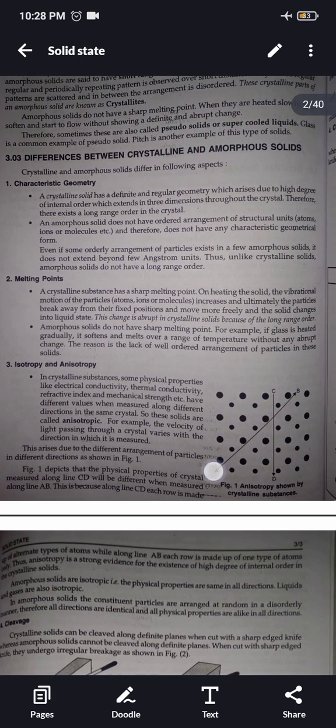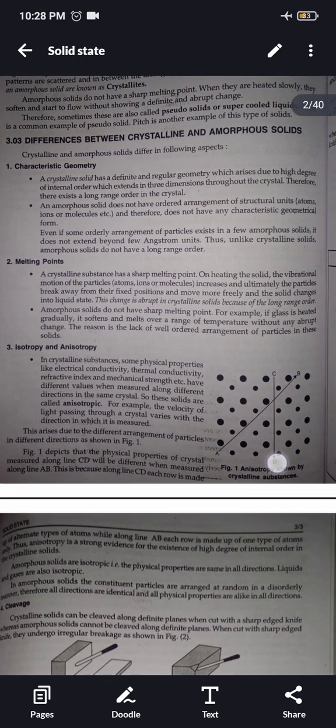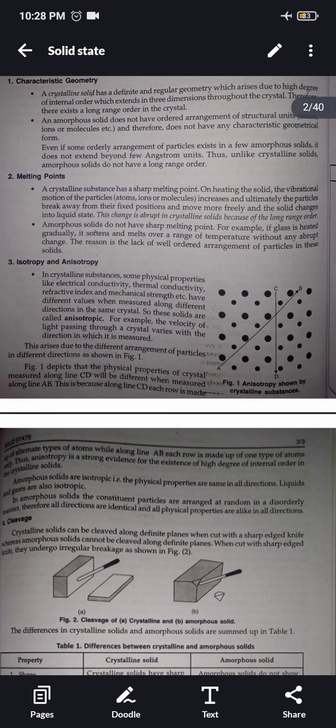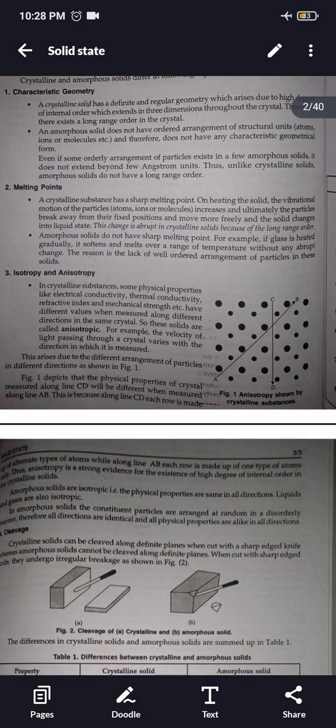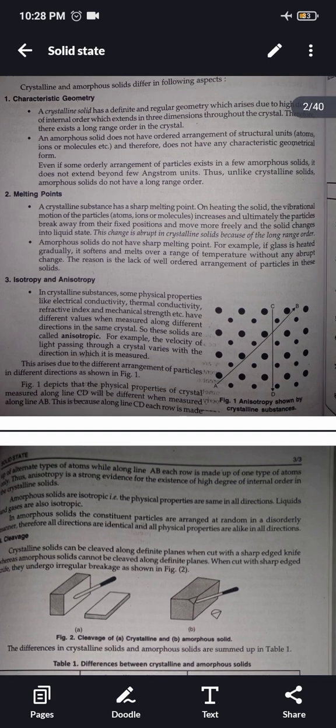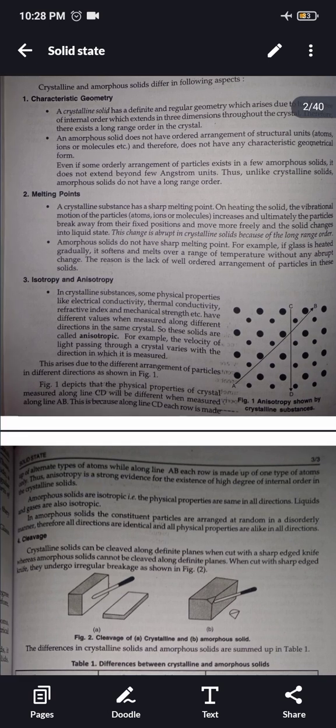This is because along the CD each row is made up of elements of different types. Along line AB each row is made up of one type of atoms only. Thus anisotropy is a strong evidence for the existence of a high degree of internal order in crystalline solids.